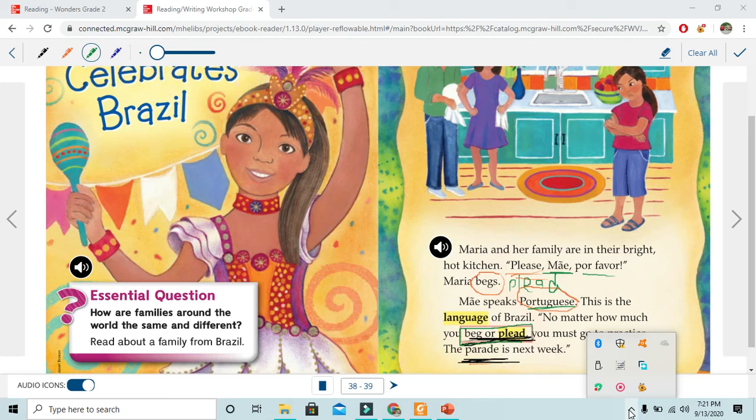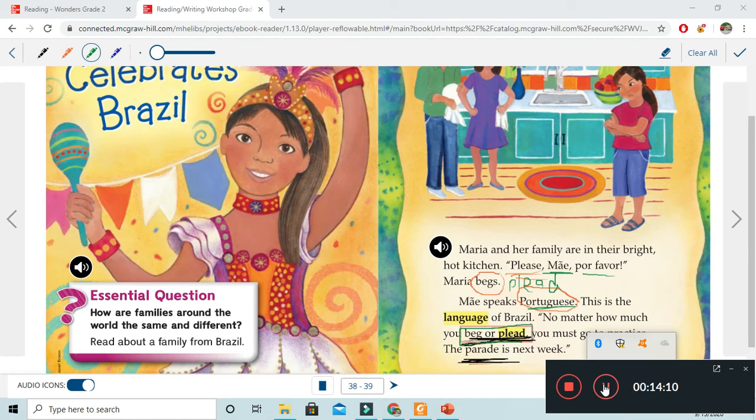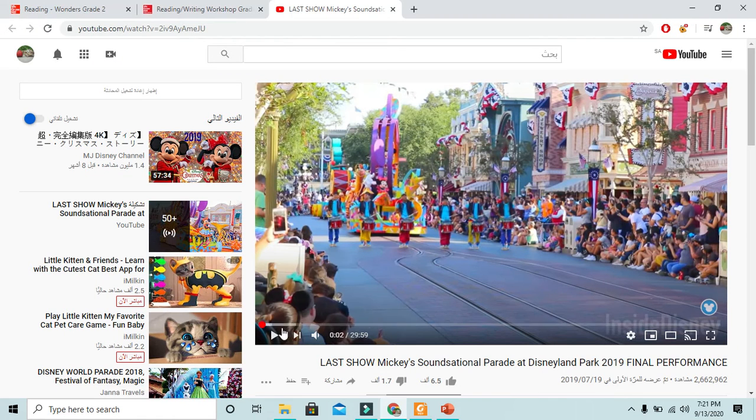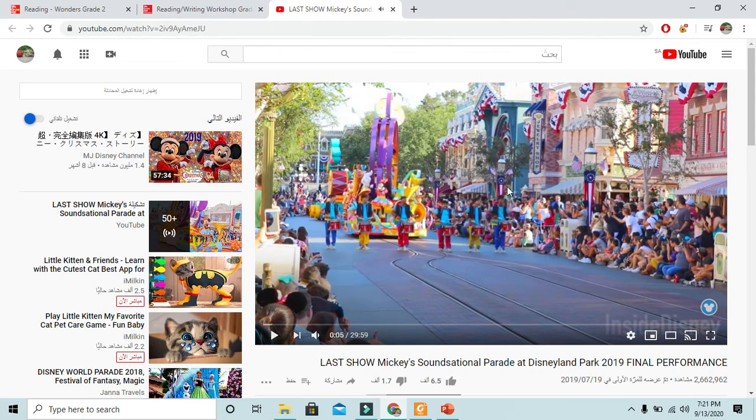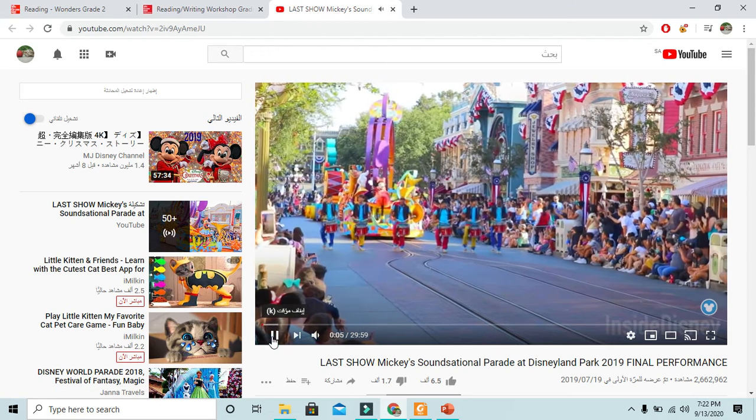Now you have to see a picture about the meaning of the word parade. Okay, you can watch this parade. It's a celebration where people present shows, games, and music in the street. All the people are crowded there. A lot of people are watching, taking pictures and photos. They have a nice time there.